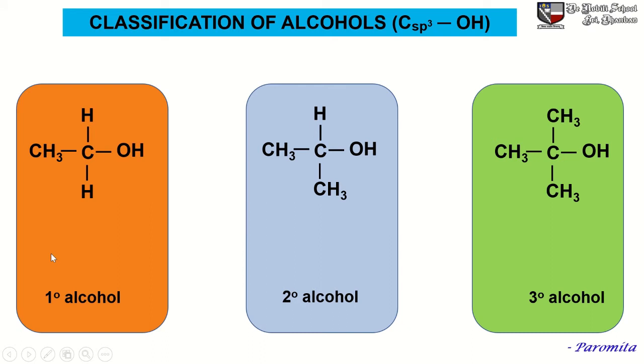The IUPAC name of this alcohol is ethan-1-ol or ethanol, and its common name is ethyl alcohol. Now the IUPAC name of this 2 degree alcohol is propan-2-ol, and its common name is isopropyl alcohol. The IUPAC name of this 3 degree alcohol is 2-methylpropan-2-ol and its common name is tertiary butyl alcohol.